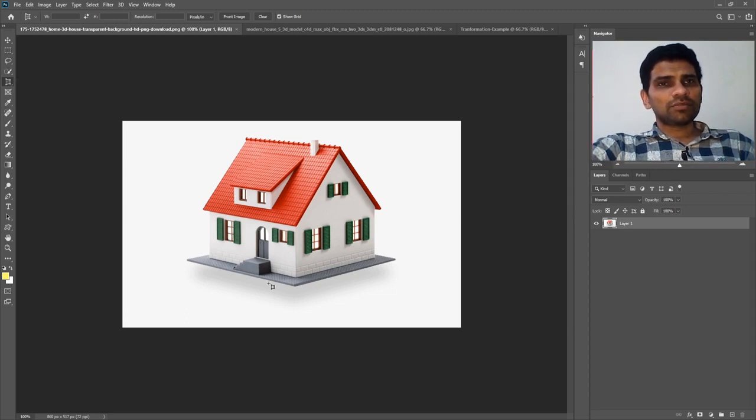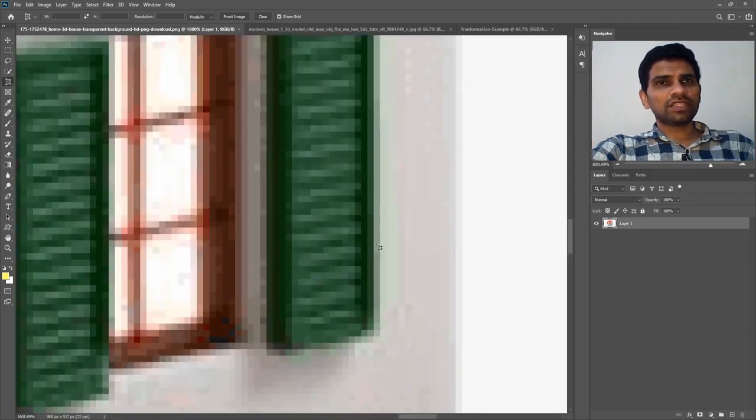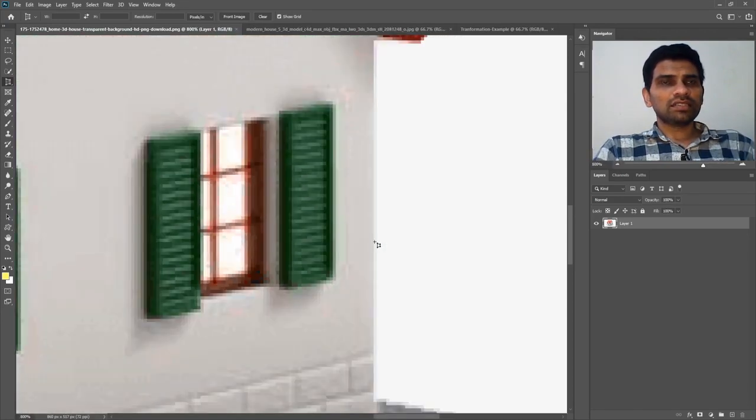With the Perspective Crop tool selected, you can try and crop anything from any angle. So in this case, I will try and crop the right window on the right side of the house. Let me just zoom in first by pressing and holding down Ctrl and Space and dragging into the window, pressing Ctrl minus on my keyboard until I see a better view of the window.